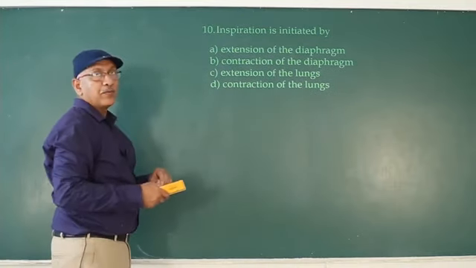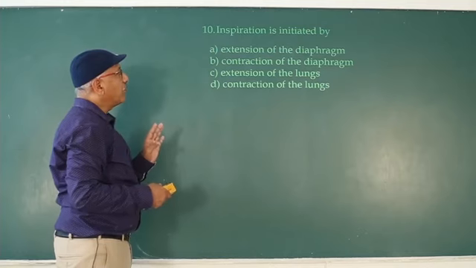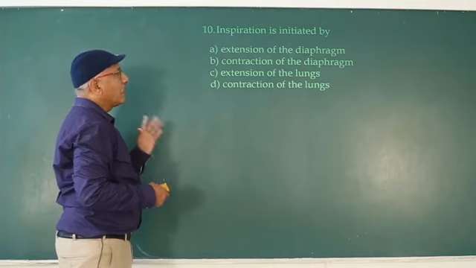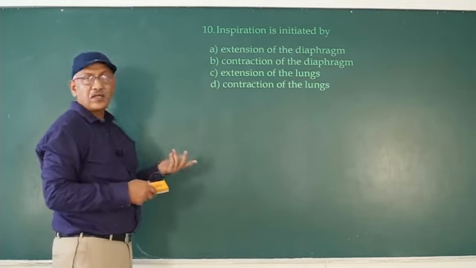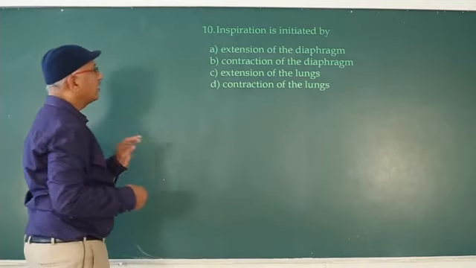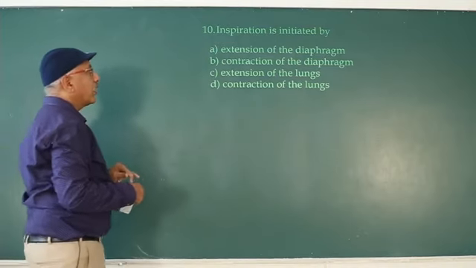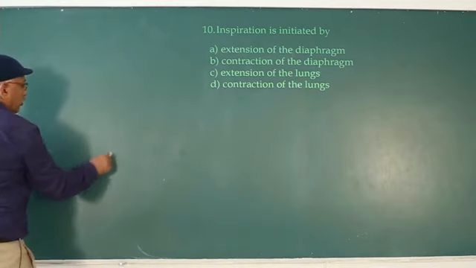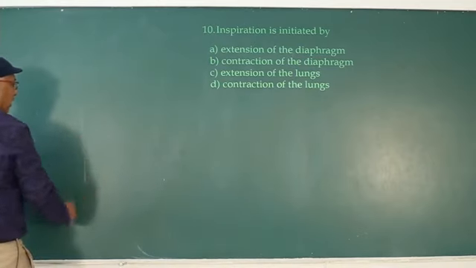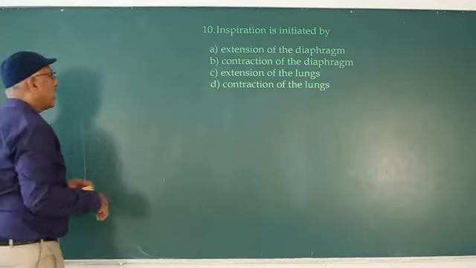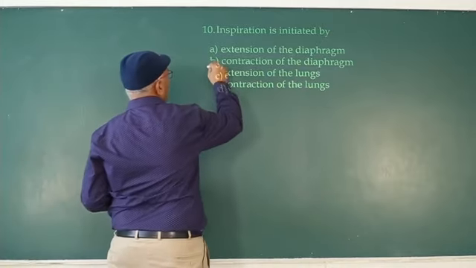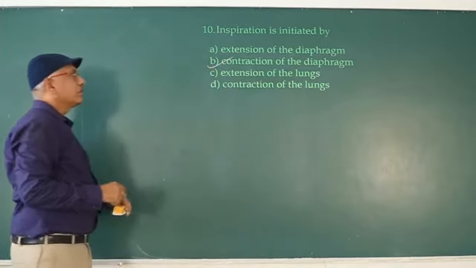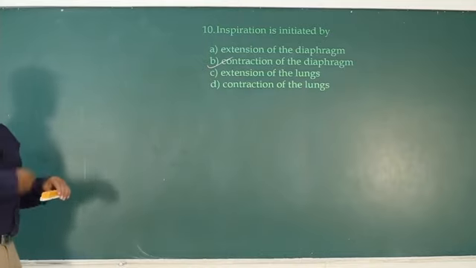Inspiration is initiated by extension of the diaphragm, contraction of the diaphragm, extension of the lungs, contraction of the lungs. So contraction of the diaphragm. Due to contraction, the dome shaped diaphragm becomes flattened. As a result, thoracic cavity increases anterior-posteriorly.